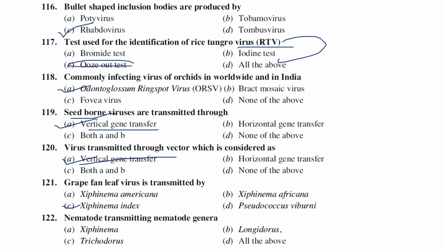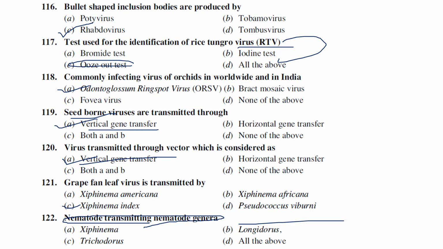Nematode transmitting. The question is supposed to be asked like: nematodes which are involved in the transmission of plant viruses. Actually, the question was a little bit not well formed. So just change this question to: what are the different kinds of nematode that act as vectors in transmitting of plant viral diseases.